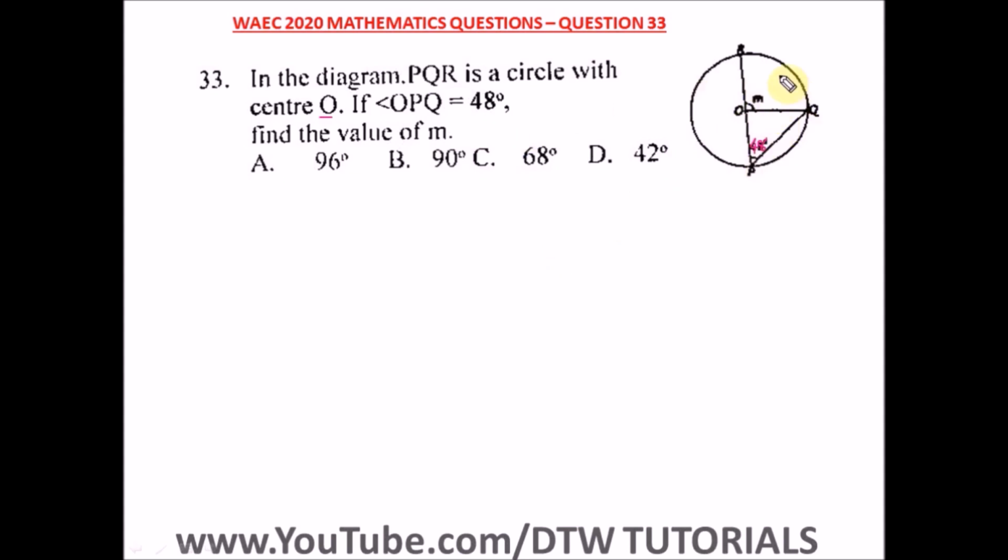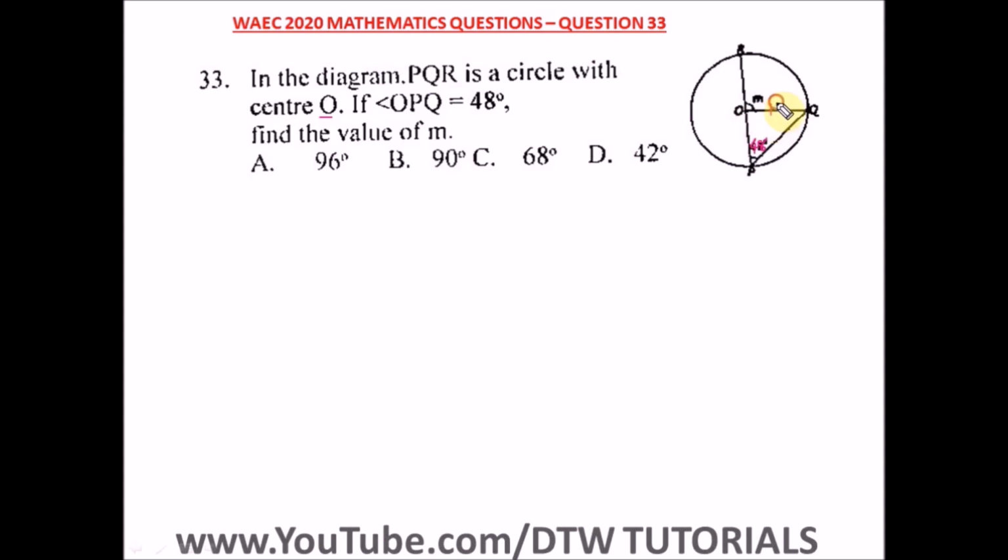All right, so we have this circle with center O, and from the center we have a line drawn to the circumference. You can see that this triangle is an isosceles triangle.